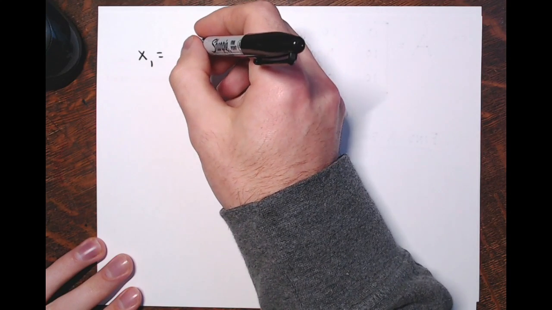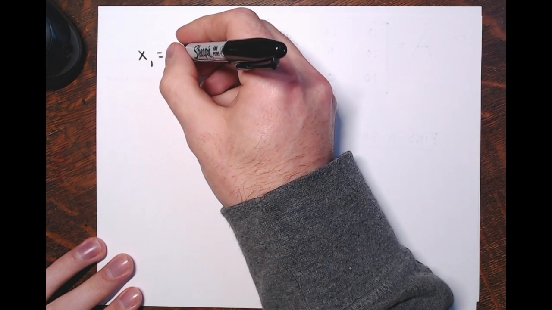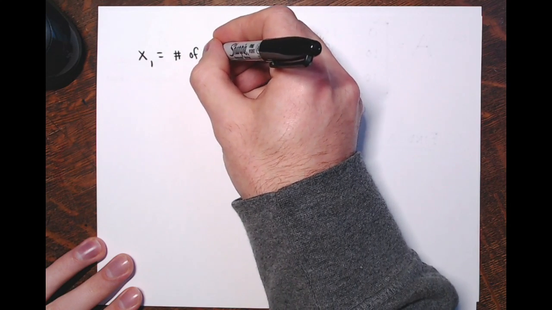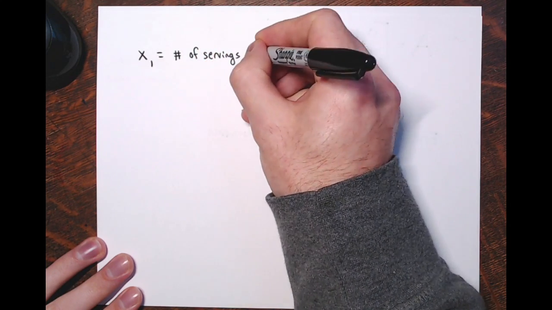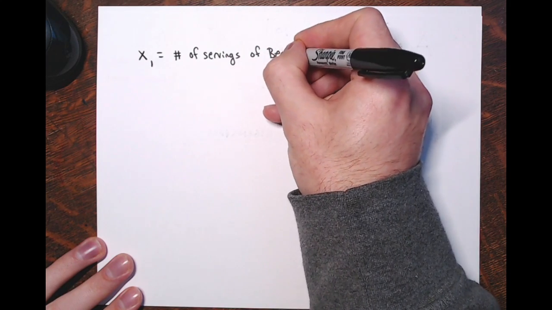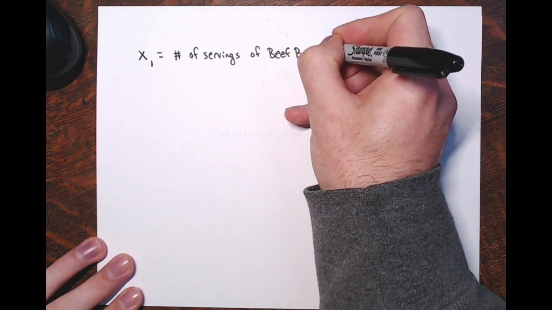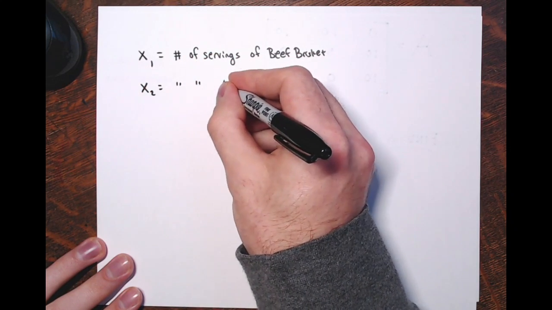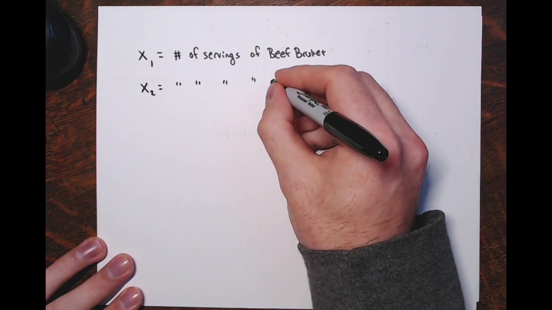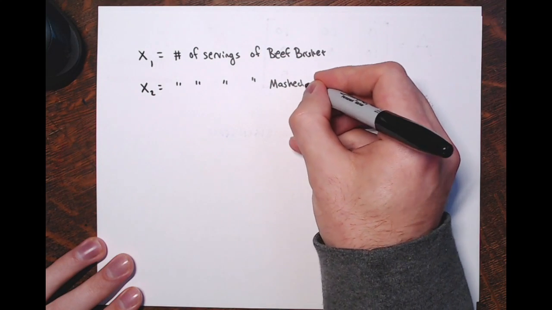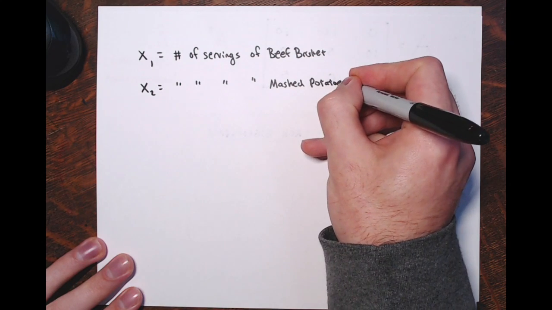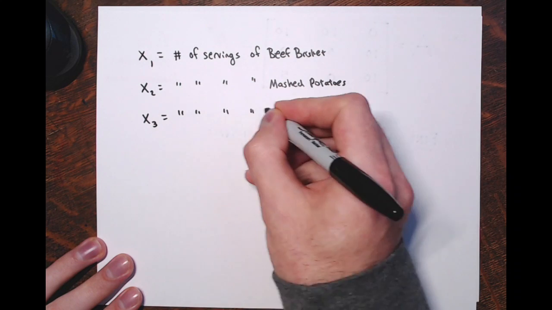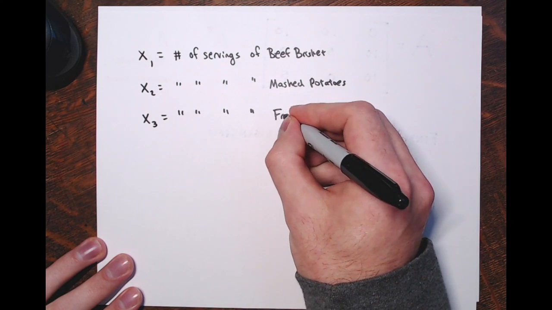But just to be consistent with the section, I'll let x1 be the number of servings of beef brisket, x2 be the number of servings of mashed potatoes, and x3 be the number of servings of fruit salad.